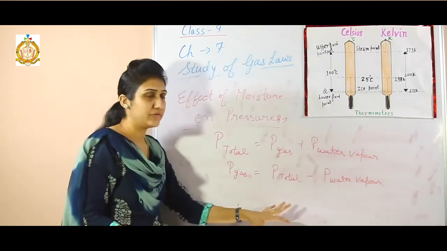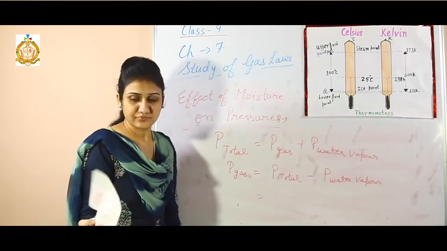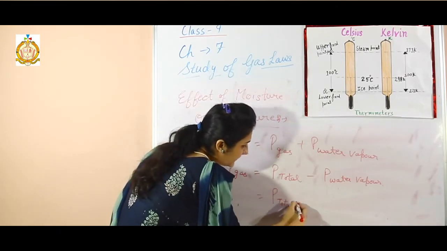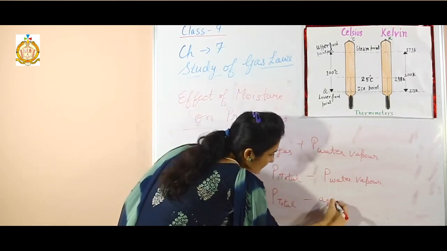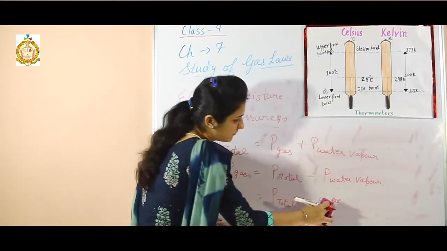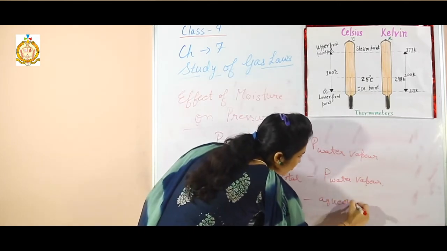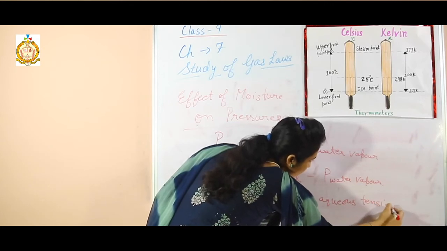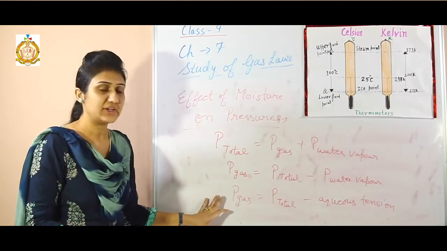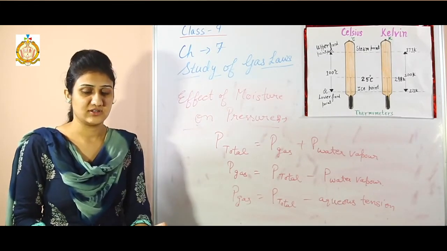The pressure of the water vapors is also known as aqueous tension. So we can write P total minus aqueous tension. So before solving the numericals, first find the partial pressure of the gas and then proceed as such.